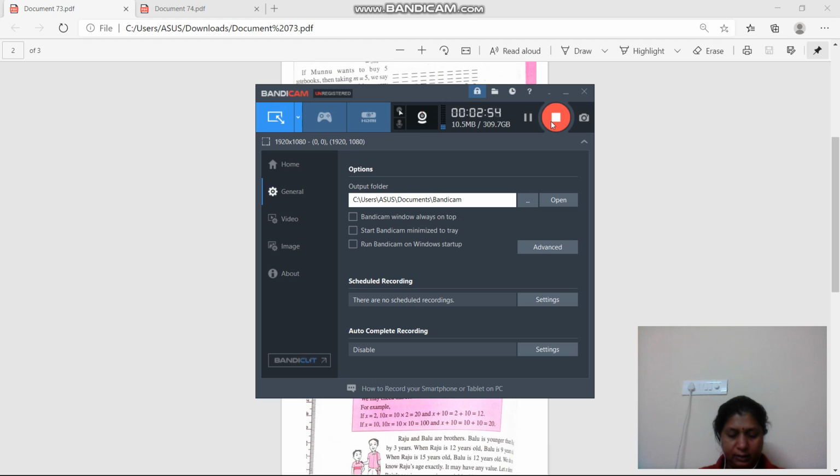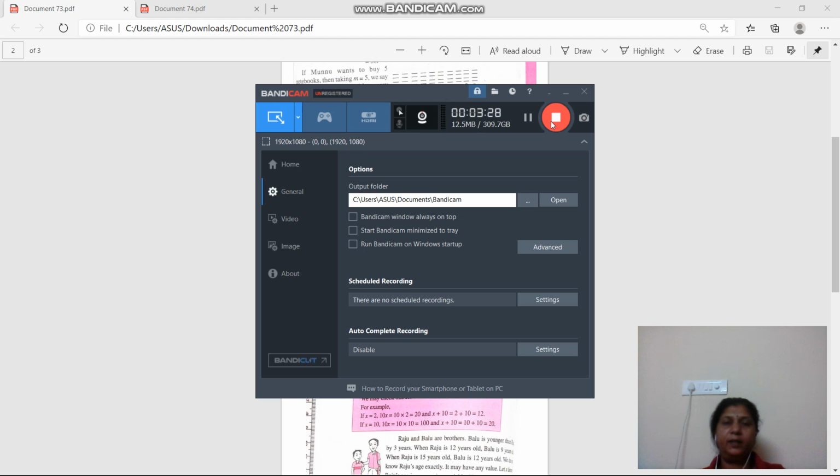Raju's age in years is equal to x, but then Balu's age in years is equal to x minus 3. तब बालू की एज कितनी होगी, 3 साल से कम, दैट्स वाई x minus 3. ठीक है, द एक्सप्रेशन इज x minus 3, इट इज रीड एज x minus 3. As we would expect, when x is 12, then Balu's age is x minus 3, that is 9. When x is 15, then x minus 3 is 12.